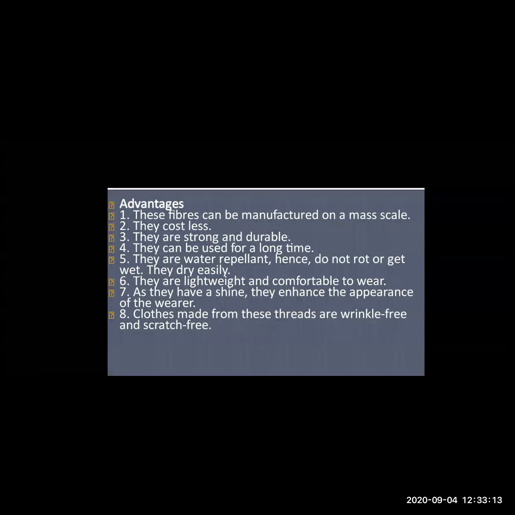And clothes made of these types of fibers are generally wrinkle free and scratch free, which means you don't need to iron these types of clothes again and again, because they are wrinkle free and you don't see any scratches on them.